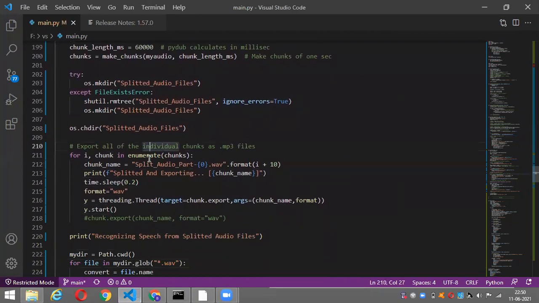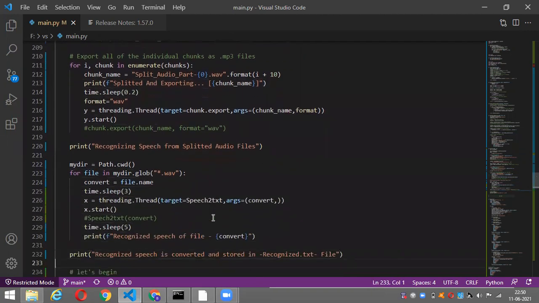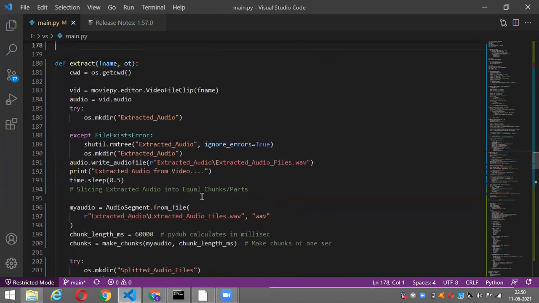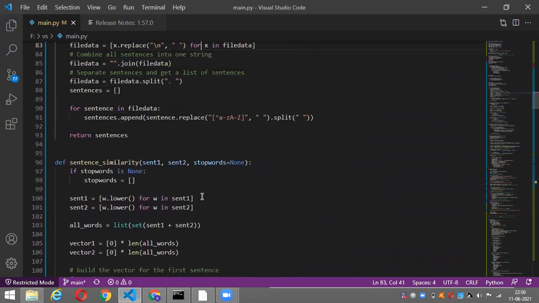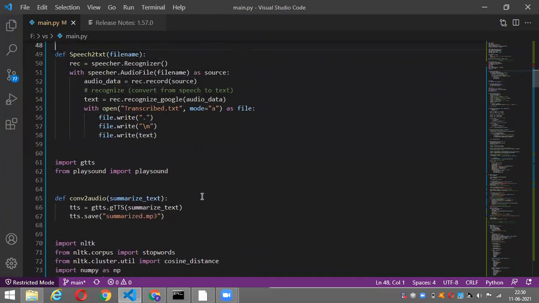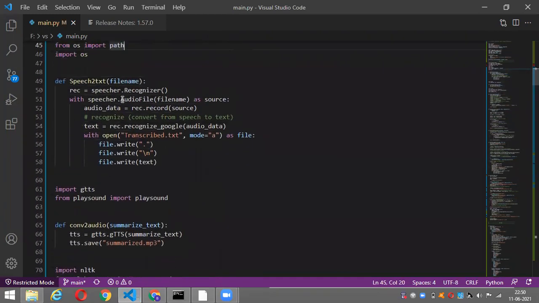While exporting each audio file, we call the speech to text function in a thread in order to convert the audio into text. You can see the speech to text function here, in which we have used feature.recognizer, which is a Google recognizer class that takes the audio data as input, converts it into text, and stores it in a file named transcribe.txt.